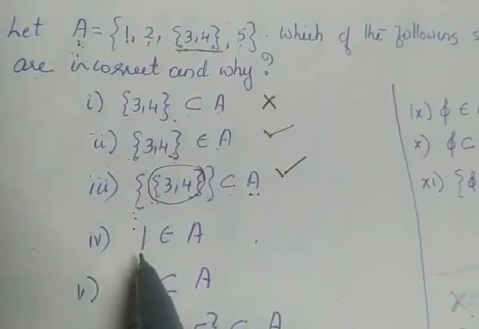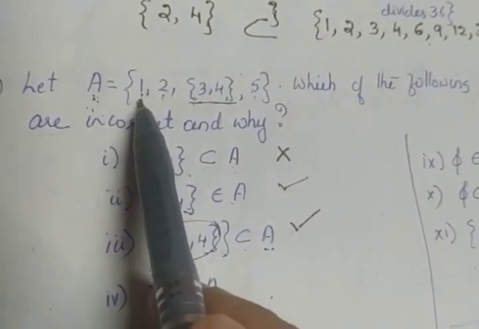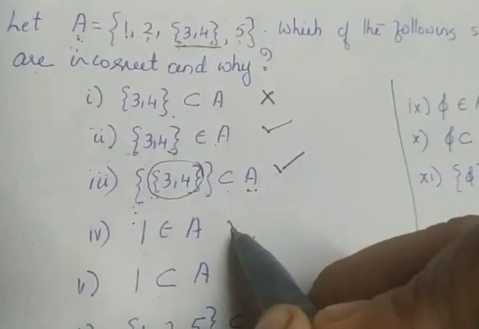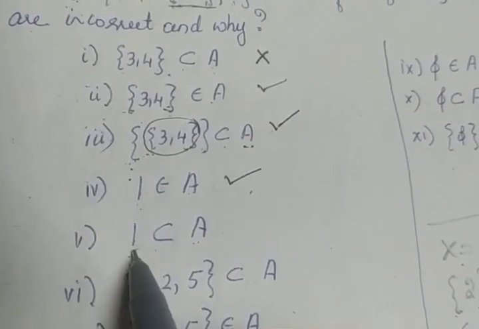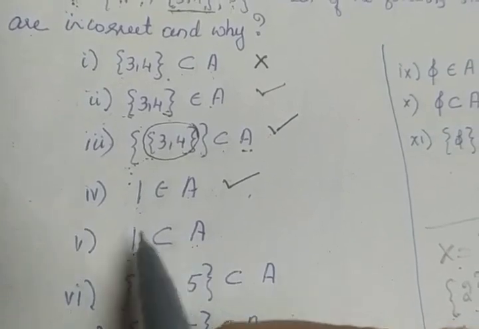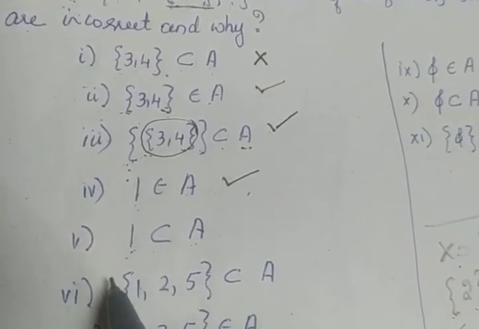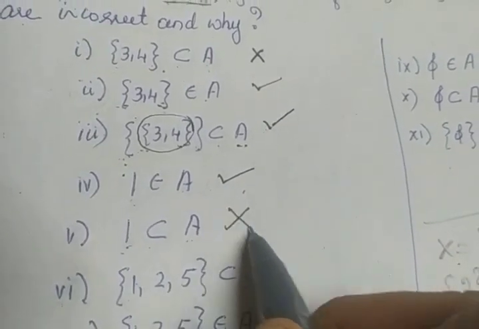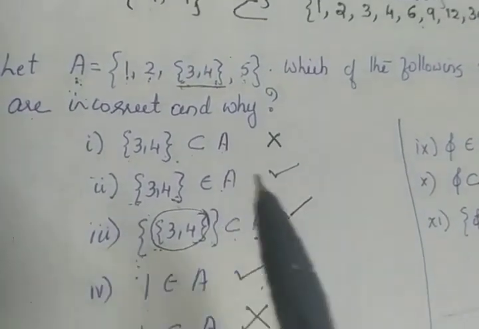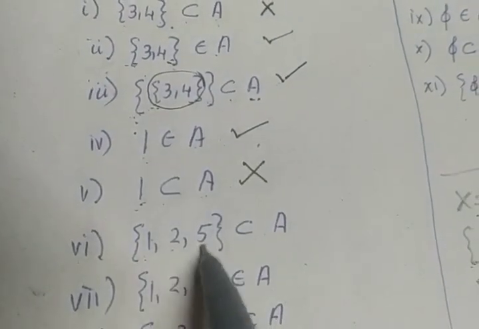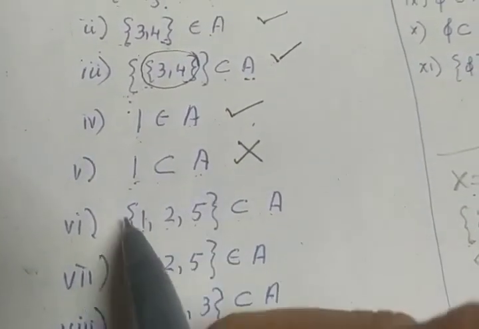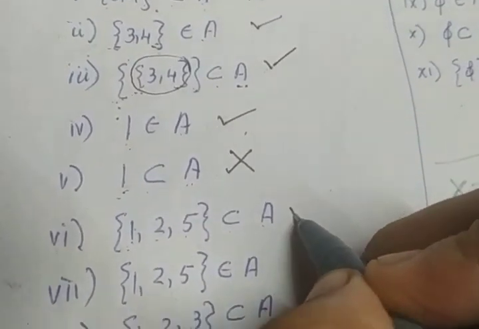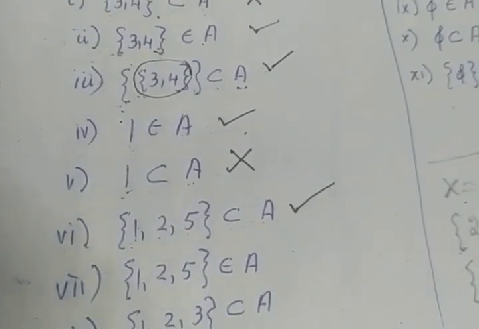Okay. Next one, 1 element of A. What about 1 is an element of A? This is a correct statement. What about the next one, {1} subset of A? For 1 to become a subset of A, what should be there? A set notation must be there. So this is an incorrect statement. What about the next one? {1, 2, 5} subset of A. 1, 2, 5 are elements of A and those elements are inside the set notation. So it will be a subset of A. So it is a correct statement.